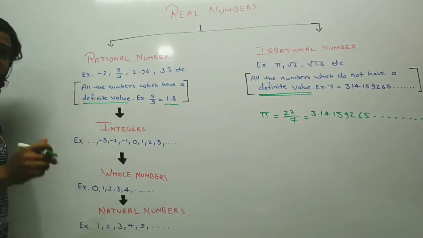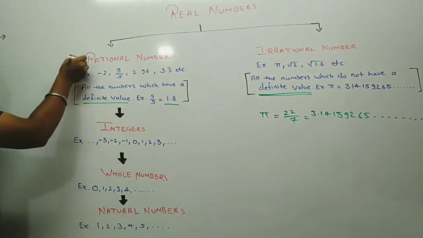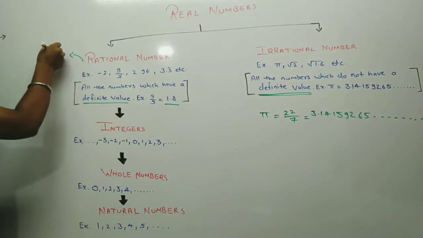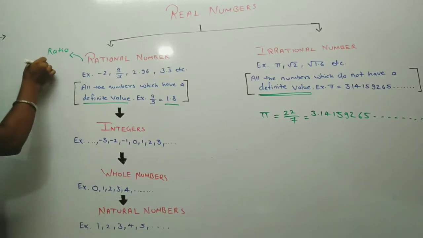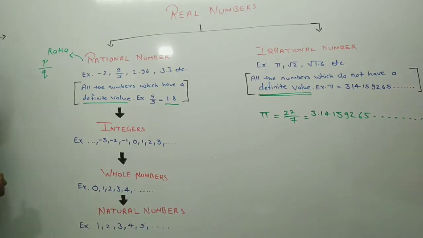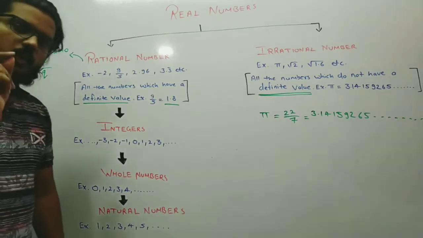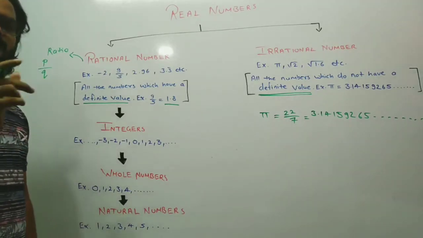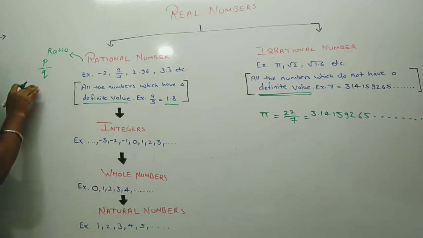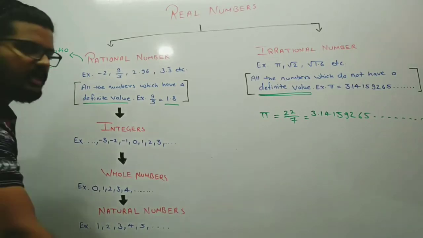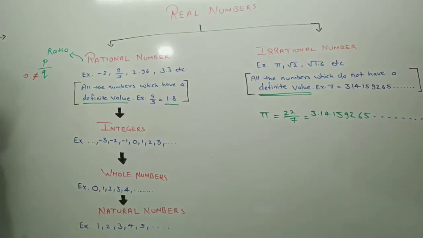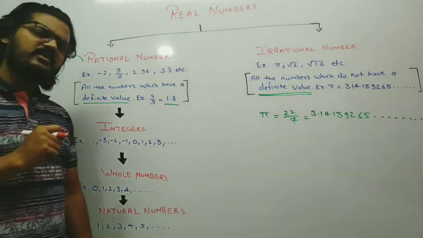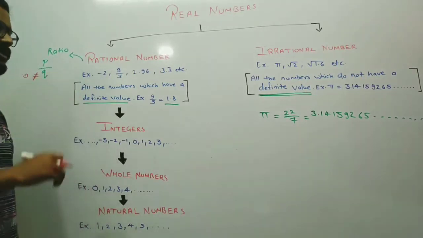Now, rational numbers are usually related to ratio. How do we denote a ratio? It's very simple: P upon Q. Now, students, do remember one very important part of rational numbers. Whenever you are representing in terms of a ratio, the Q value should never ever be equal to 0. Now you might be thinking, sir, why should Q not be 0? Let me give you an example.